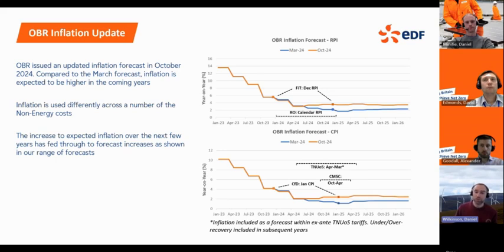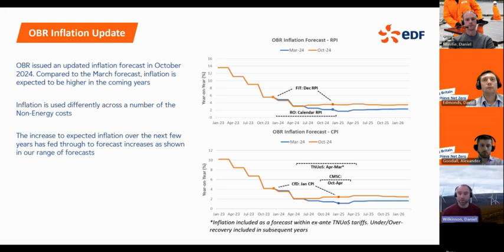Others, so for example Tenuos, where we receive fixed tariffs that are set in February for the following April. That uses a mix of outturn inflation over the previous 12 months and a mix of forecast inflation for the remaining period, and that uses CPI rather than FIT, which used RPI.